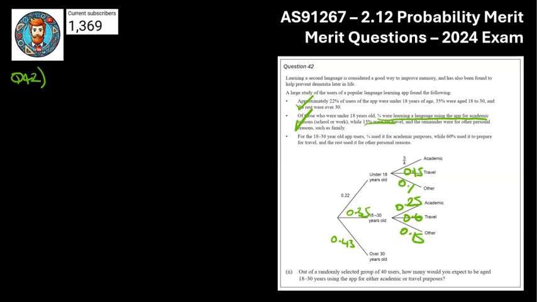Okay, now let's get to the actual question itself. Out of a randomly selected group of 40 users, how many would you expect to be aged between 18 to 30 and using the app for either travel or academic purposes? So basically, we're trying to find this group here. What's the probability of this group here, the 18 to 30-year-olds for academic and travel purposes?